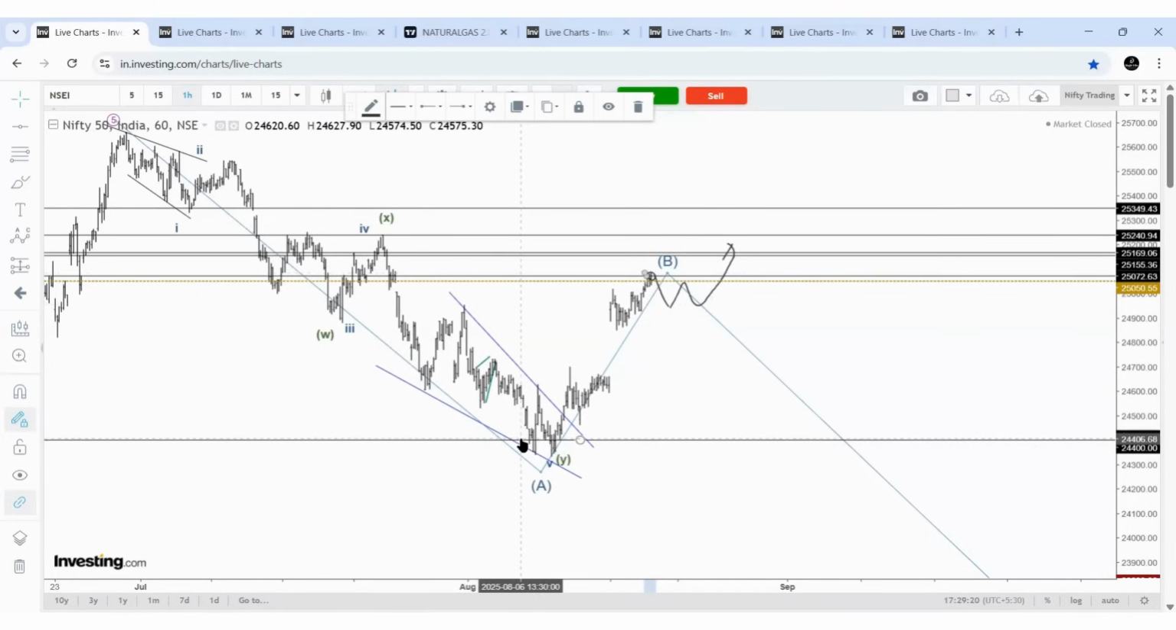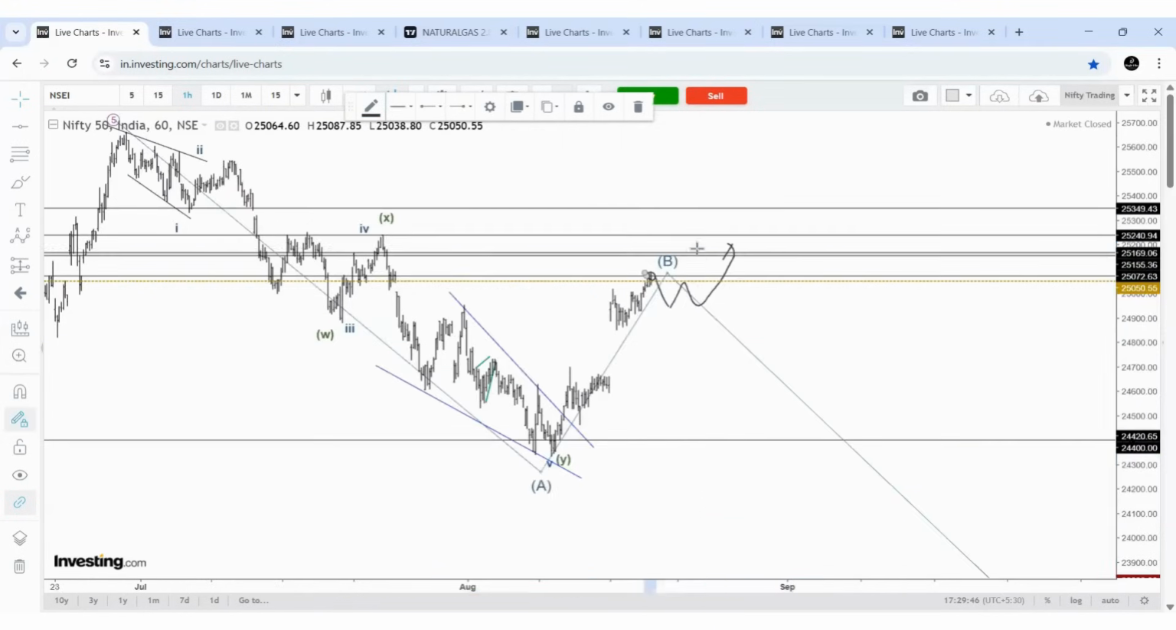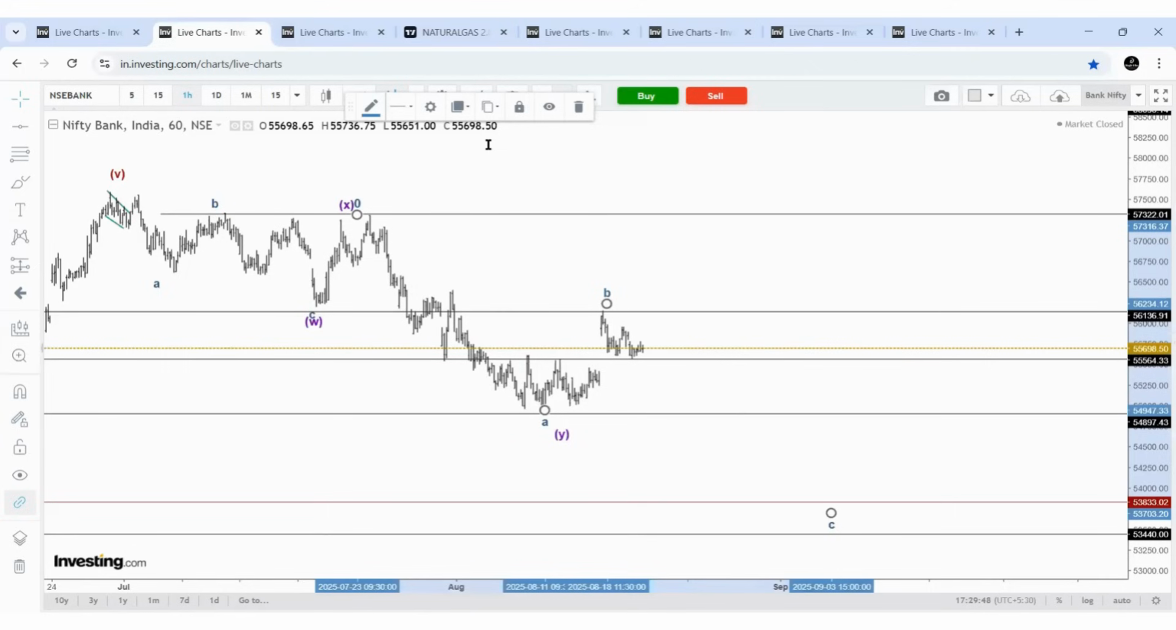We expected a reversal, it has been done, and we expected a retracement level, it has been done. Now better to wait for some confirmation, and currently it is at some sort of resistance. Whether it can be the start of a B or just a sideways corrective pattern, we need to wait and see. That's the approach in Nifty and Bank Nifty, but Bank Nifty is already at support. Nifty is at resistance and Bank Nifty at support.